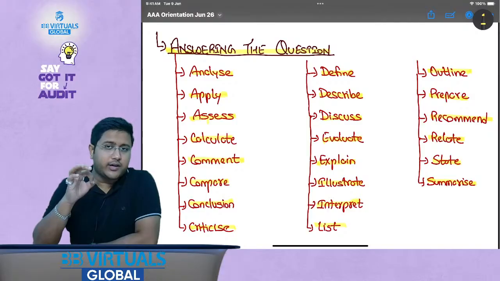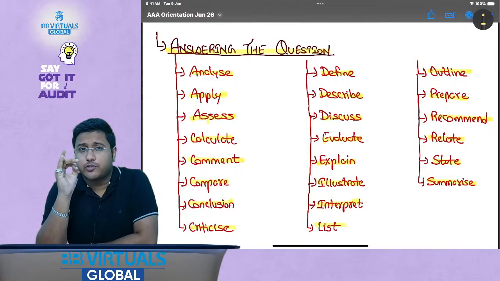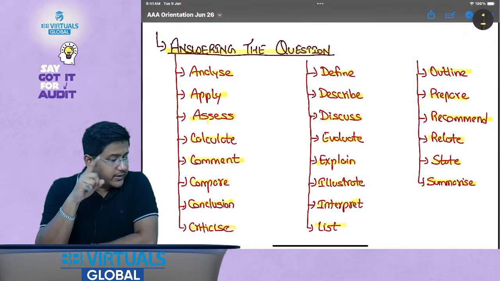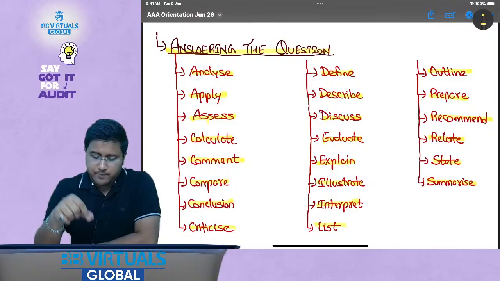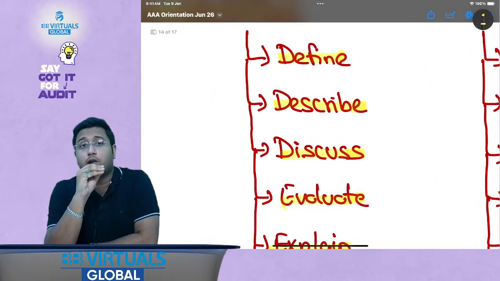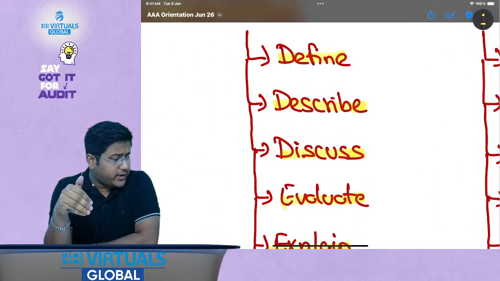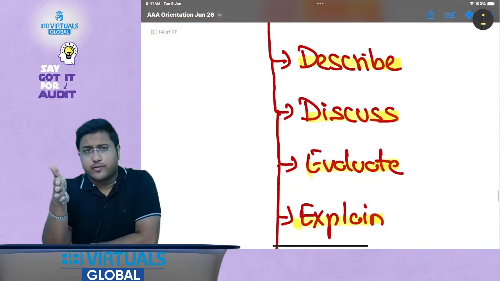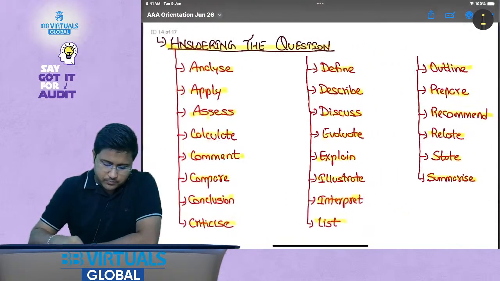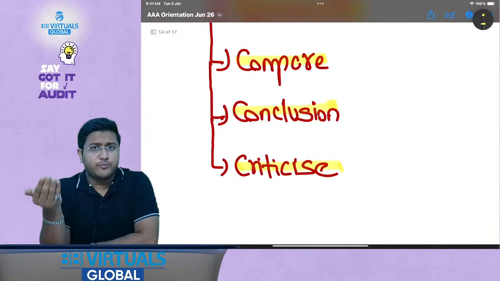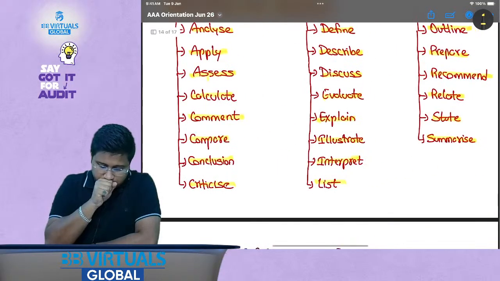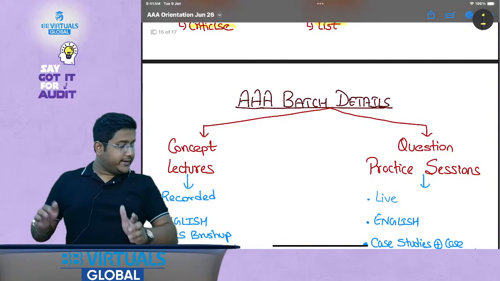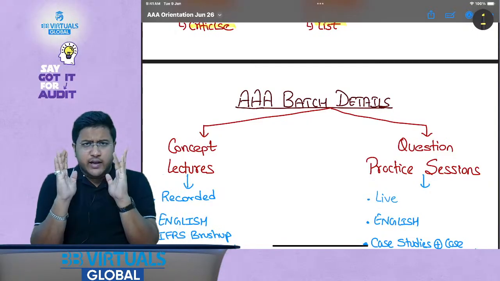Say if the question is asking you to define, then you will have to write what is exactly written in the technical text, in the same language. But if it says describe, then along with the definition you will have to give certain examples and explain it in simple words also. If it says discuss, you will have to mention the positive as well as the negative. If it says criticize, you will have to focus on the negative points. That is how you need to frame your answers for various requirements, and we will be discussing it in detail. My dear friends, any questions so far?